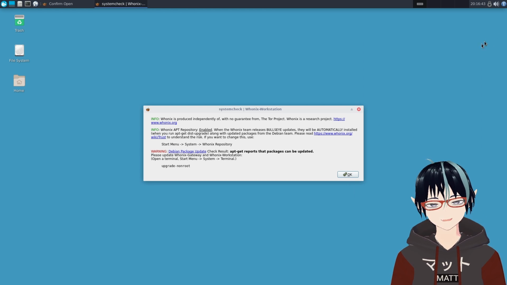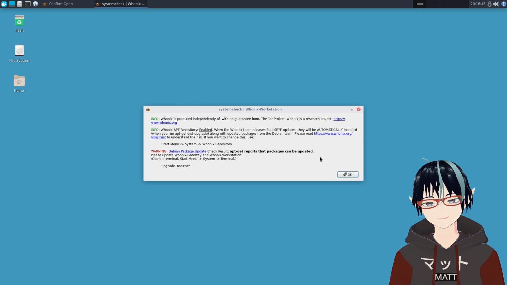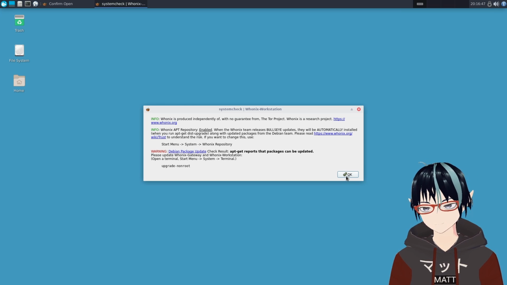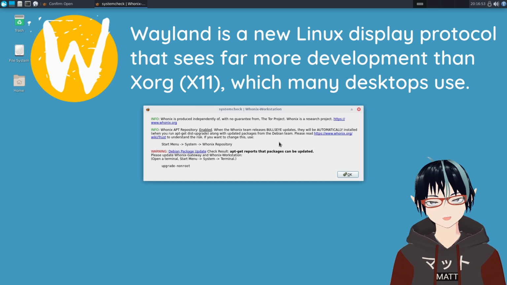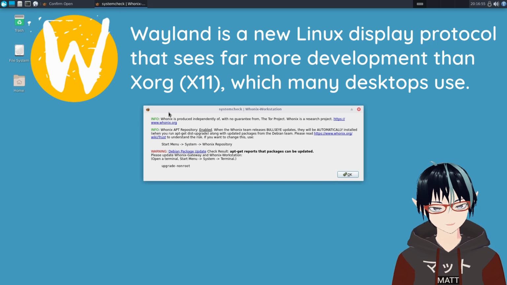They now use XFCE, just for better performance overall. Although they are looking for a new Wayland desktop environment that is not Sway, by the way, because let's be clear, most people cannot figure out how to use Sway for their lives.